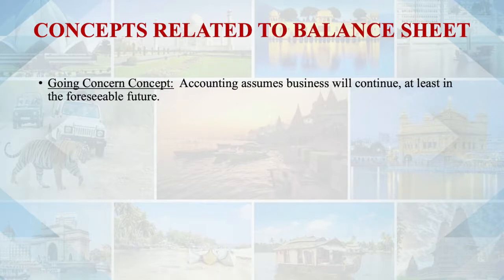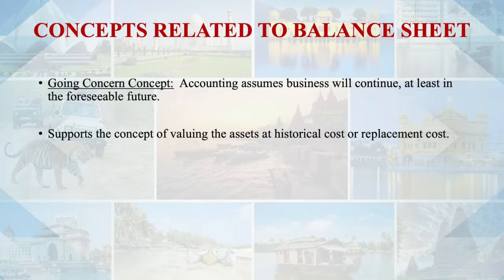Owners may come, owners may go, but the business will go on because it has a separate entity. It is separate from the existence of the owner. So it is not related to the life of the owner. It supports the concept of valuing the assets at a historical cost or a replacement cost.